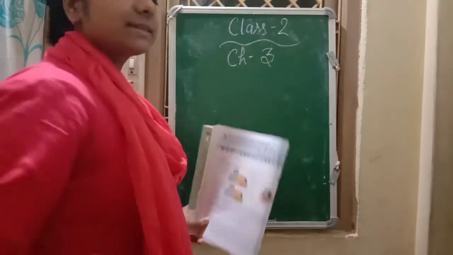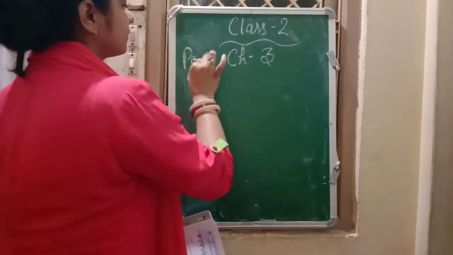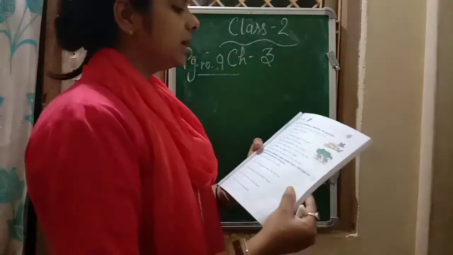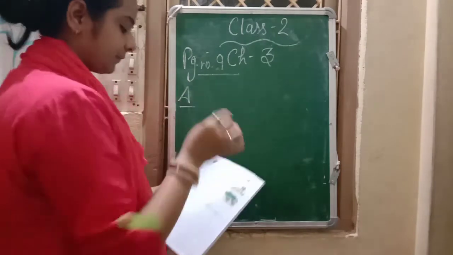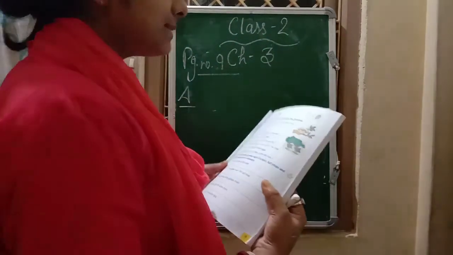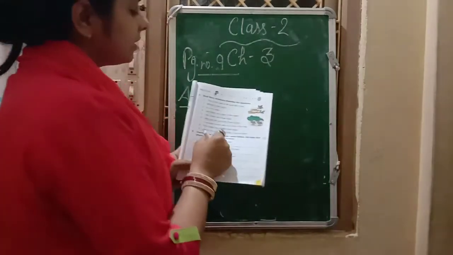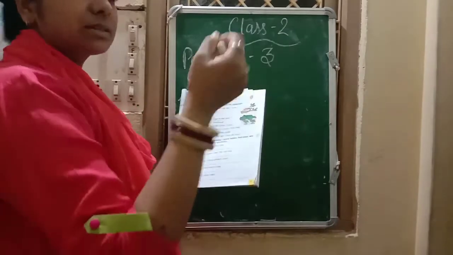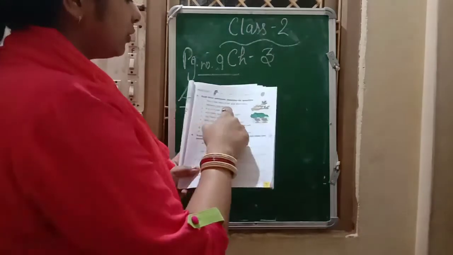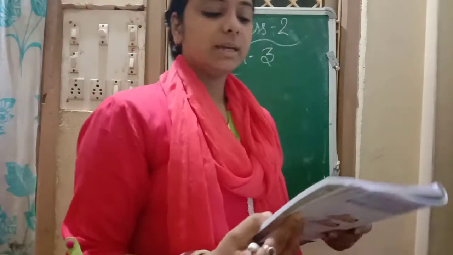So let's do the exercise and we will revise it again. Okay. Page number 9. The A portion says read these sentences and underline the questions. Means there are so many sentences and we have to find out which sentence is a question and put an underline under it. Okay, the first sentence is: this is the nest of Mr. and Mrs. Crow. Whose nest is this?